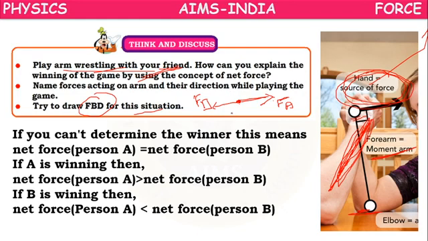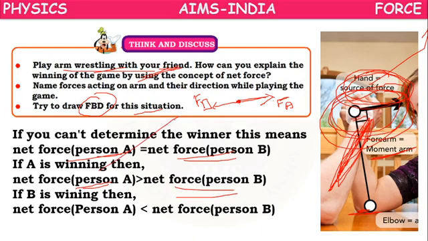So who will be the winner? If the net force of A is equal to the net force of B, both hands will stay where they are, no bending we can observe. So we cannot tell who the winner is. But if the net force of person A is more than person B, we can tell A is the winner. Or if the net force of person A is less than that of person B, we can tell person B is the winner.